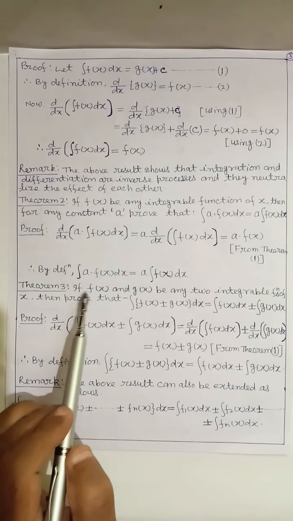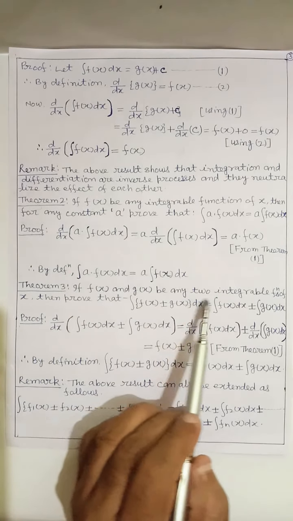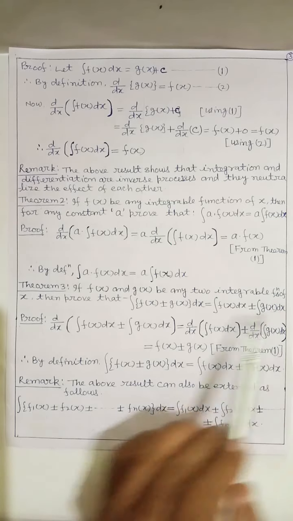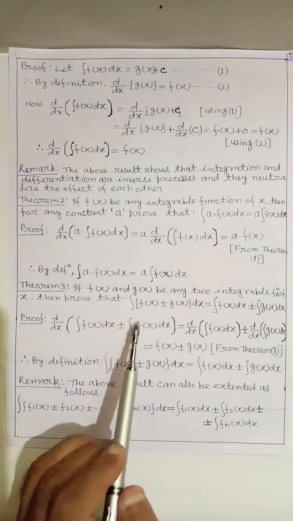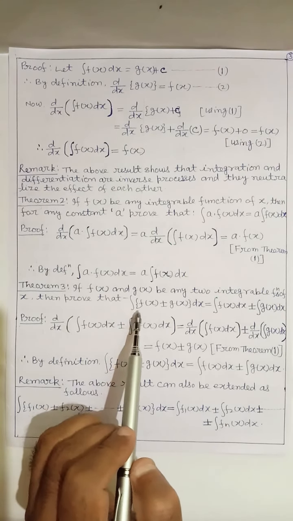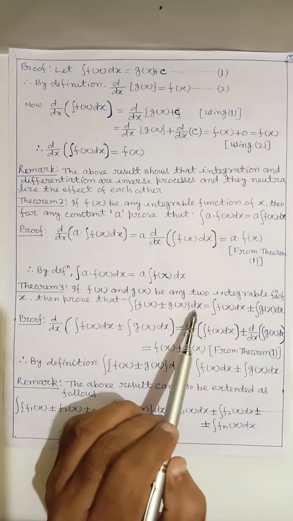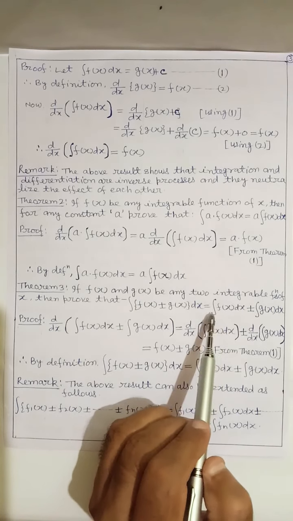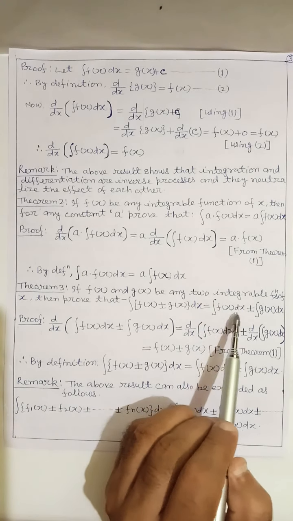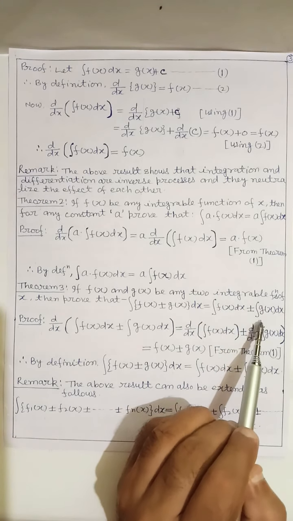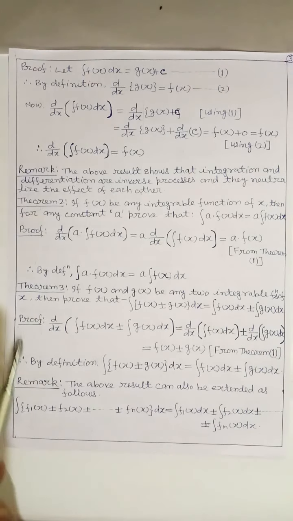Theorem 3. If f(x) and g(x) are any two integrable functions of x, then prove that the integral of [f(x) ± g(x)] dx equals the integral of f(x) dx ± the integral of g(x) dx.